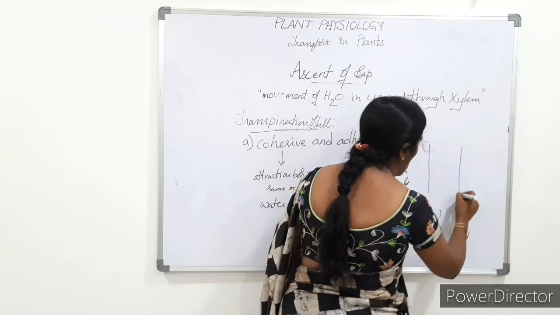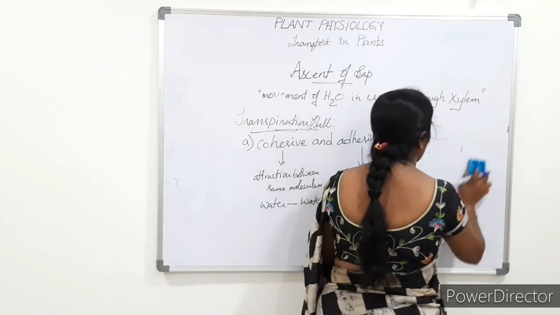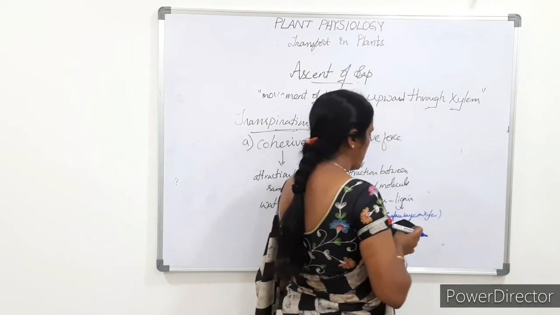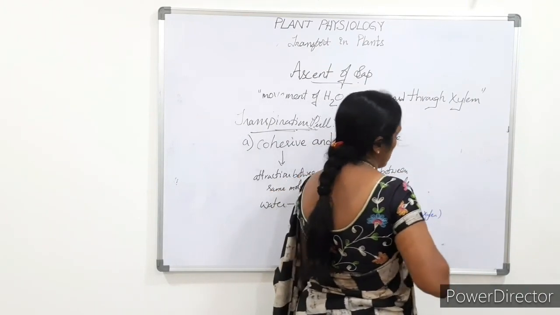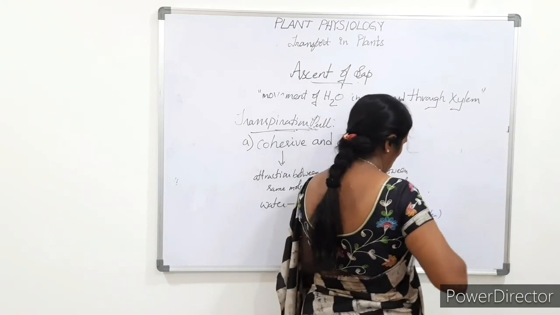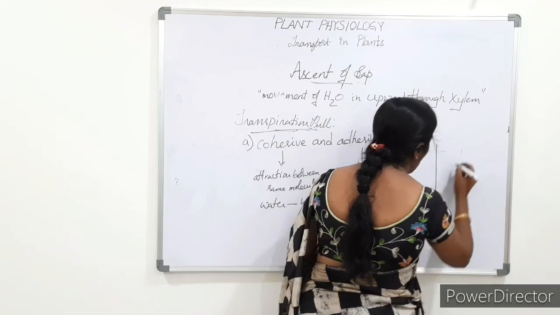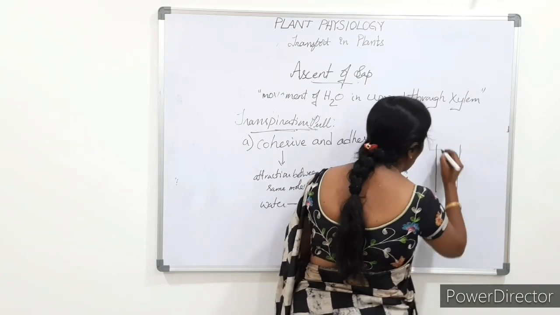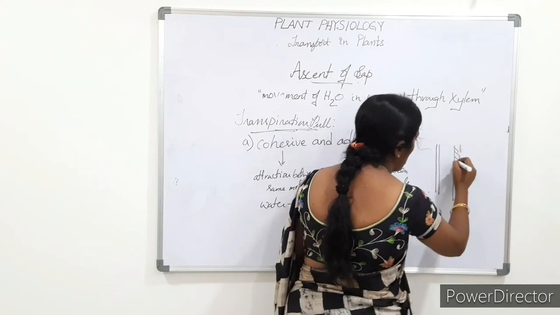Suppose this is a xylem. This is the layer of xylem, and this is the lignin layer of xylem.